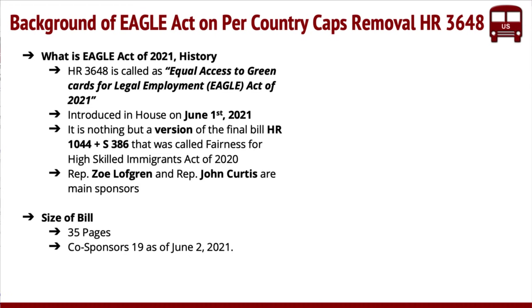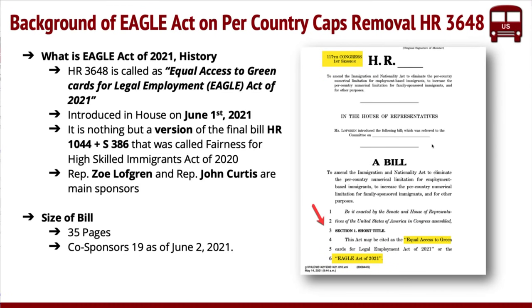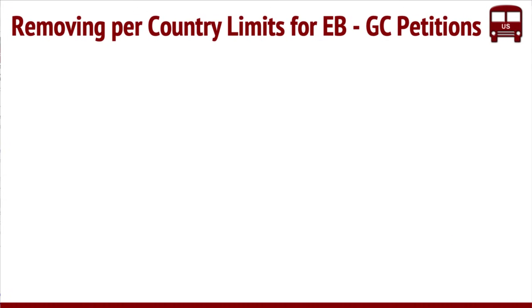And the co-sponsors are about 19 as of June 2nd. So this is exactly what you see on the screenshot, the text of the bill, that says Equal Access to Green Cards for Legal Employment Act of 2021, right? Now let's look at the various aspects of it.